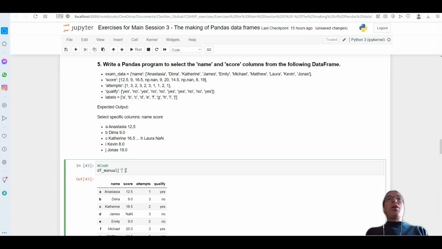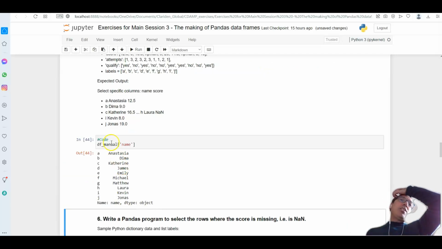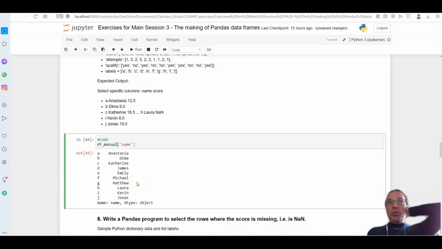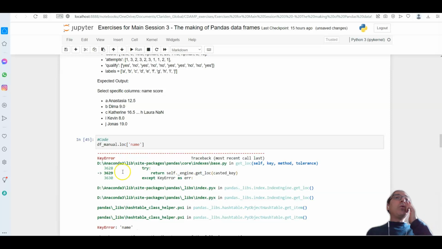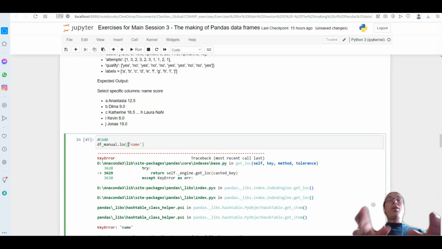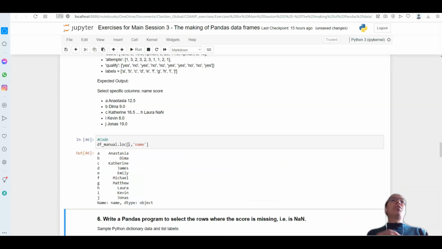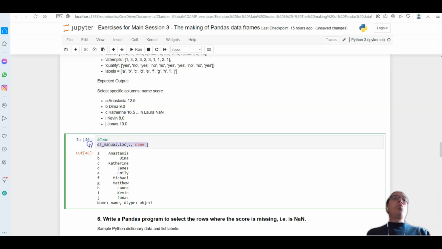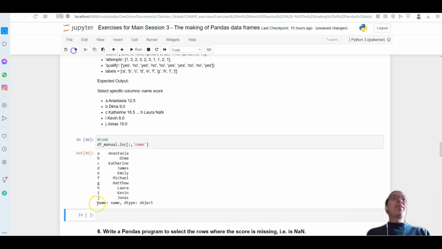For selecting one column, I can just say name here, and this is actually equivalent to saying loc. But loc will have a problem because loc requires rows and columns, so it's all rows and one column here. So this is equivalent to what I've just done there without the loc,